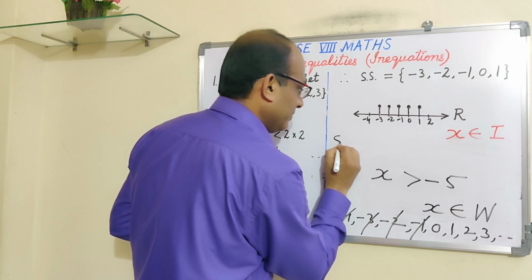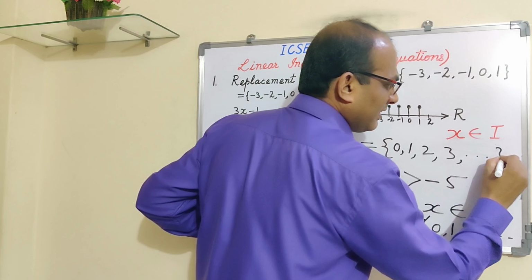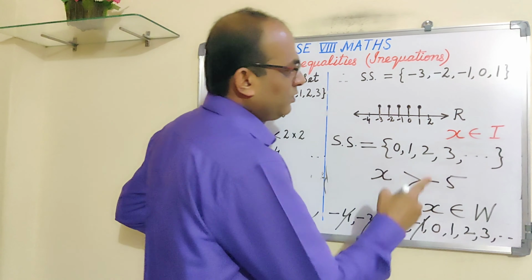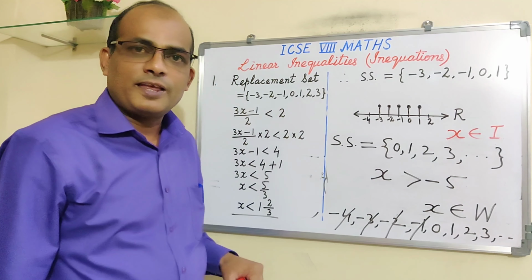Solution set, you will write down, this is the condition, okay? That is the condition. So in that case, we are writing the solution set like 0, 1, 2, 3, and so on, like this. And so on. They all are the values of x which satisfy this condition: x is greater than -5.